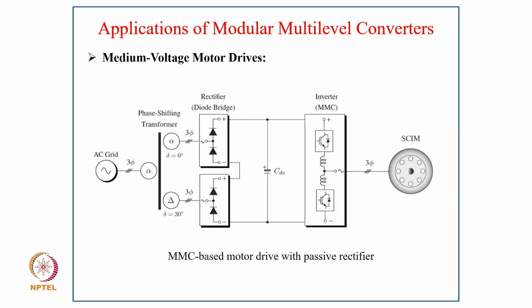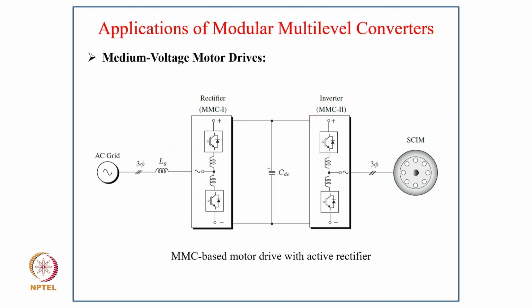So this is typically the first application, the medium voltage drive system, where we have an MMC based motor drive with passive rectifier. On the input, of course, we have a passive rectifier which rectifies. Normally such drives use squirrel cage induction motors for very high power ratings, like large compressors for driving large refrigeration plants and many others. On the input side it is shown as a 12 pulse converter, but we can use even 18 pulse or 24 pulse converters, which reduce the harmonics on the supply side.